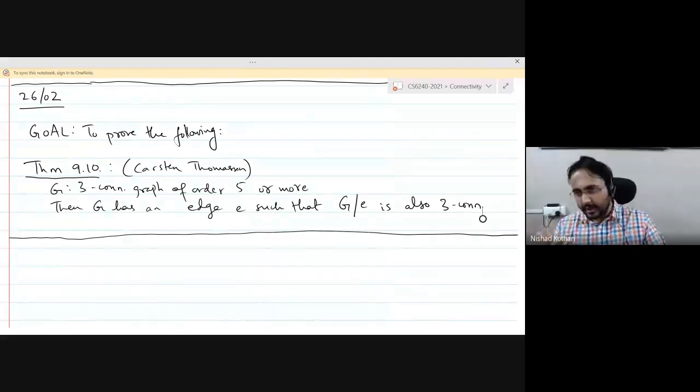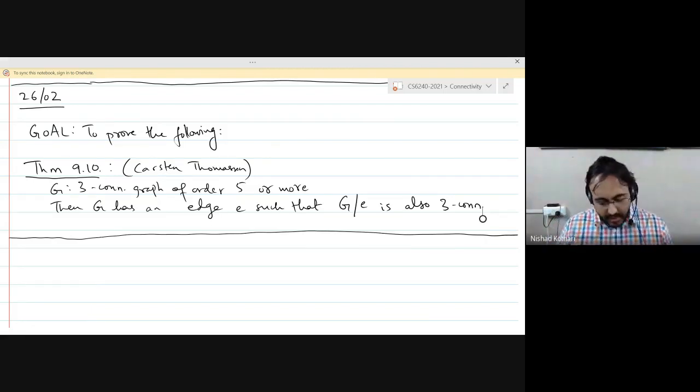Our proof is going to be constructive, like many proofs in structural graph theory, in the sense that you can actually convert your proof into an algorithm. And for those CS theory inclined, it will be a polynomial time algorithm, but I won't talk about that too much here. So if you're interested in that, you can think about it on your own. It's not too difficult. Okay, so we are going to essentially have a constructive proof of this result. Yeah, but the proof we will see will not directly look very constructive. So you may have to think a bit more to make it more constructive. Okay. Anyway, so let's get started.